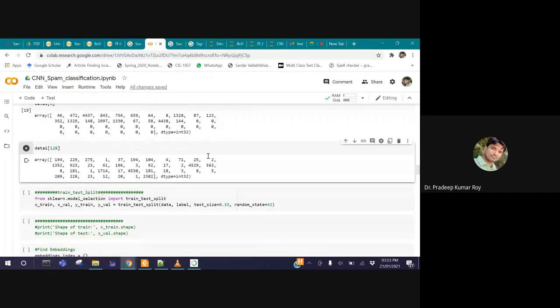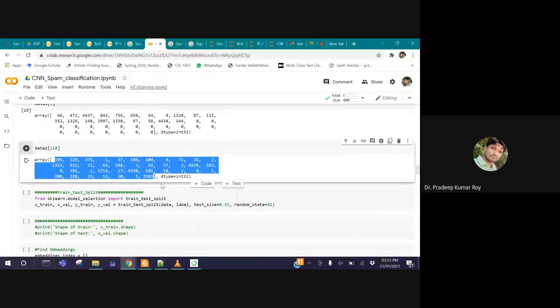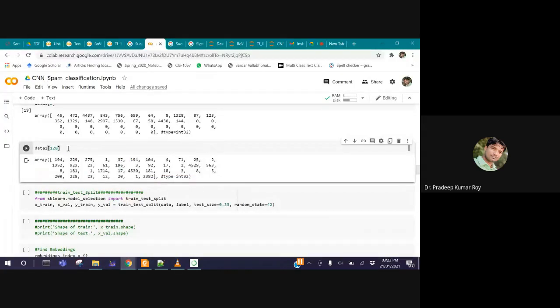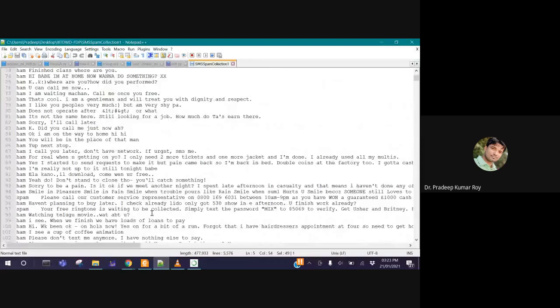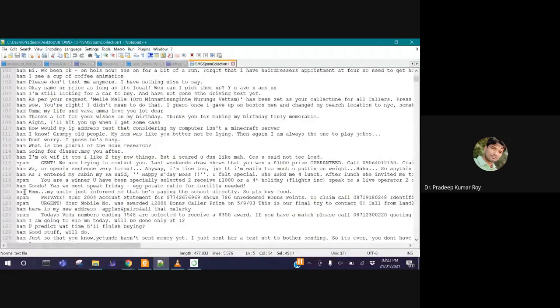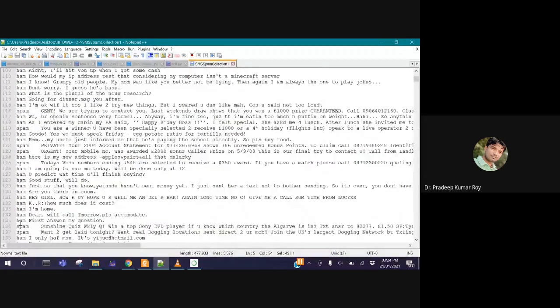So the same representation is here. Suppose line number 128. Here there is no 0, all are filled with some values. That means this message won't have less than 40 words. I will show that one also. 128, that means 129 we have to see in our index. If you see this one, how many words are there?